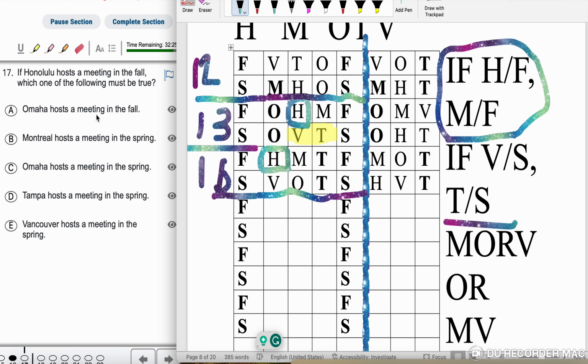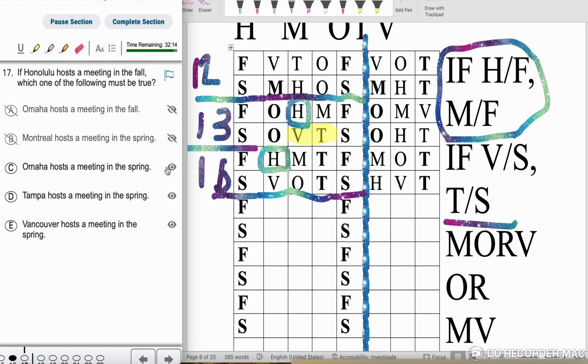O hosts a meeting in the fall, not in the second world, so go ahead and eliminate it. M hosts a meeting in the spring, not true in either one, go ahead and eliminate it. O hosts a meeting in the spring, I see that to be true, go ahead and stick with it. T hosts a meeting in the spring, that seems to be true as well, go ahead and stick with it. V hosts a meeting in the spring, that also seems to be true. So with that being said, we actually have 3 options here that are going to be what you consider possible.